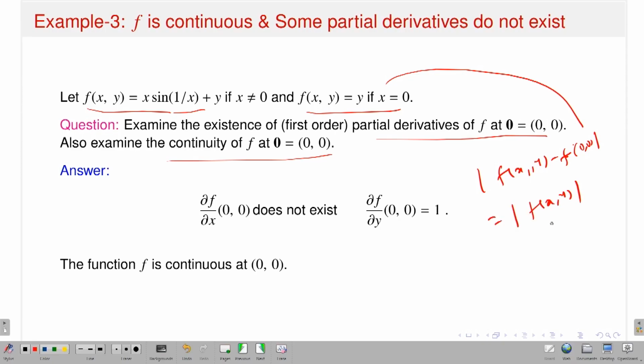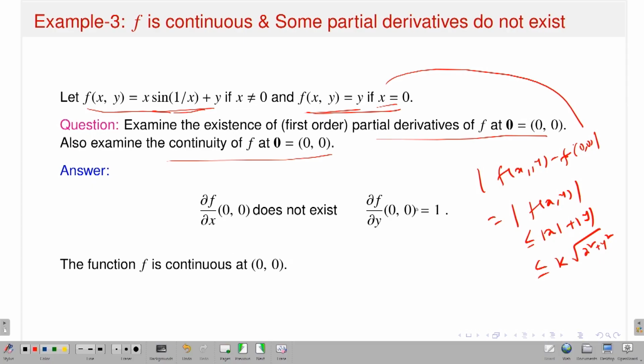And if I take some bound, you can have mod x plus mod y. Why? Because f of (x, y) is equal to y if x is 0, so this is mod y. And sine 1 by x is bounded by 1, so we get mod x. And you can write this as some constant times square root of x square plus y square. Again by the epsilon delta definition, you will be able to show that this function is continuous.